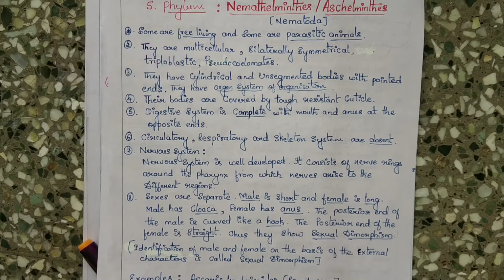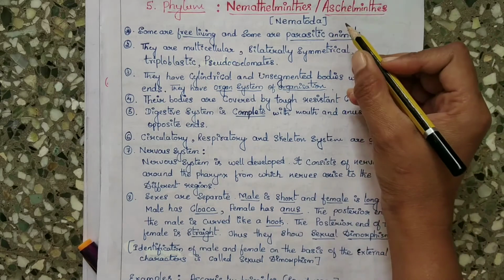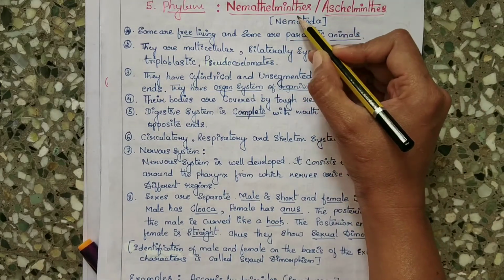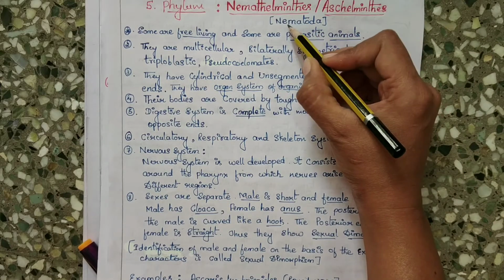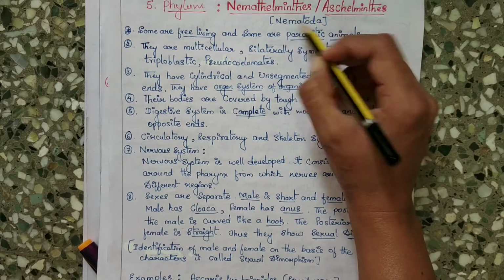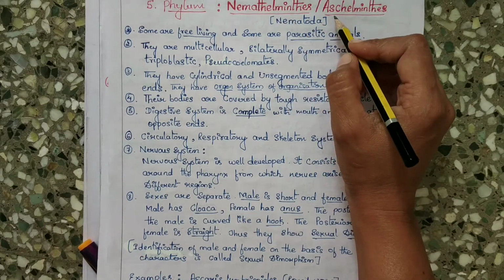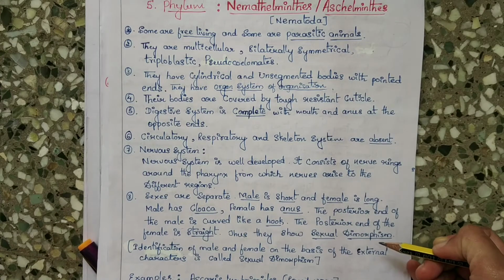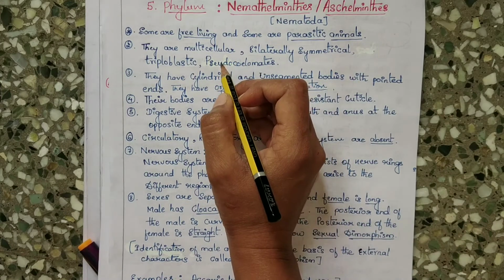And as we are going through the animal kingdom, now let us discuss the phylum Aschelminthes, also called Nematyhelminthes, or Nematoda. Okay, so we will discuss phylum Nematoda. And here are some points which I am going to explain. Let's start one by one.